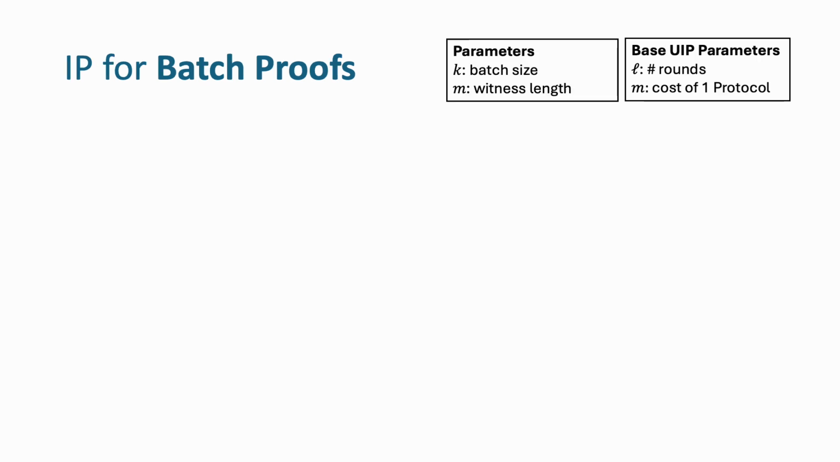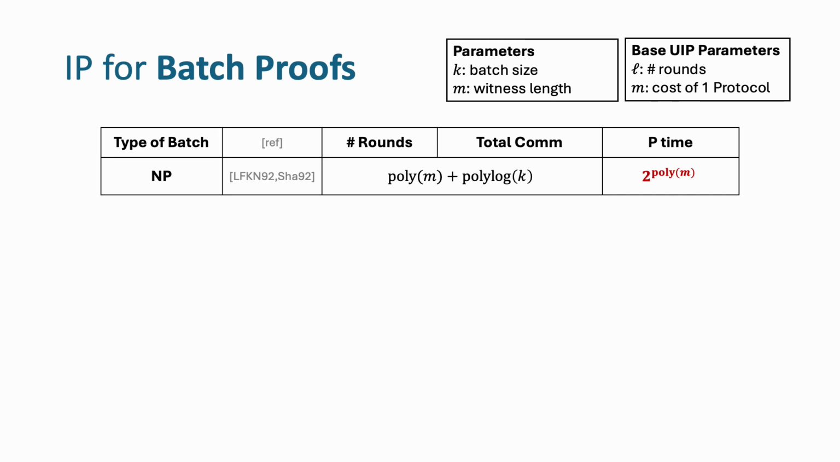Let me summarize what we know for batch proofs. For NP, we know how to batch them extremely efficiently, but with an exponential time prover. This is an easy consequence of the IP equals PSPACE protocol of Shamir.